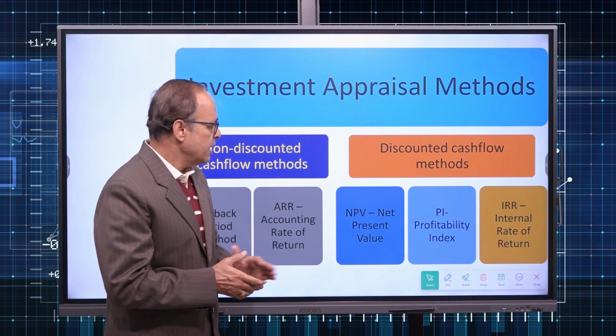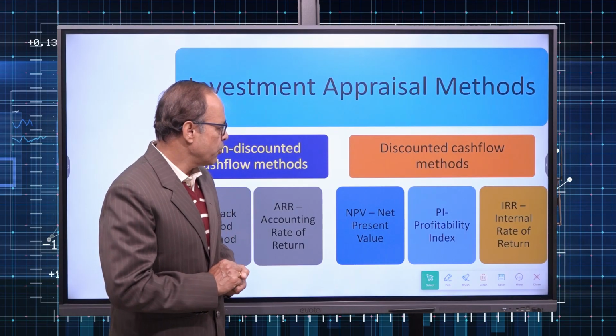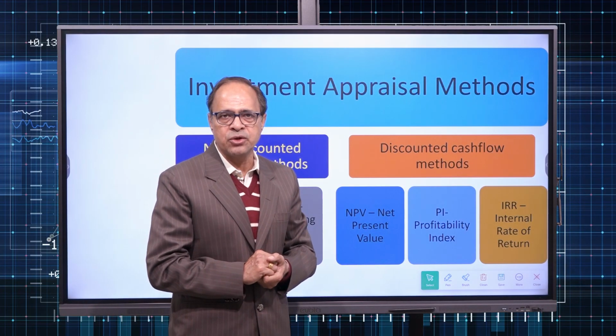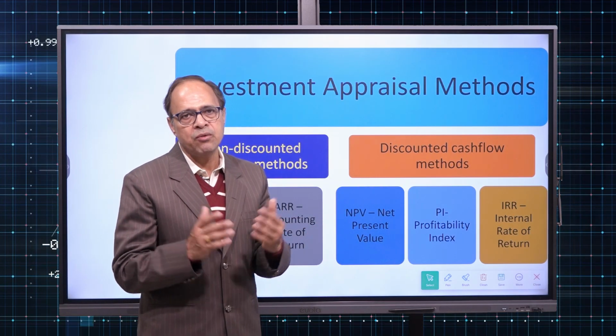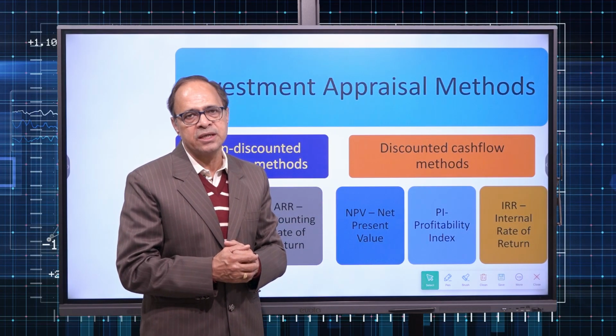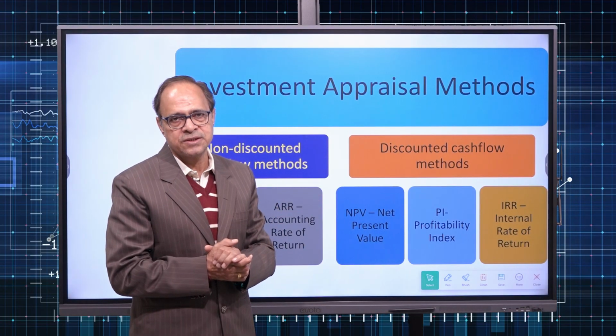In that we have three prominent methods: NPV method, profitability index method, also known as benefit cost ratio method, and IRR, internal rate of return. However, there are other methods which we can discuss on some other platform or in another course, but in this course only these 5 methods are discussed.